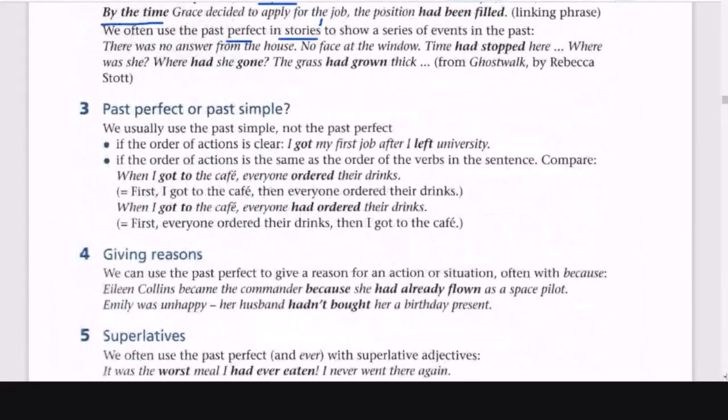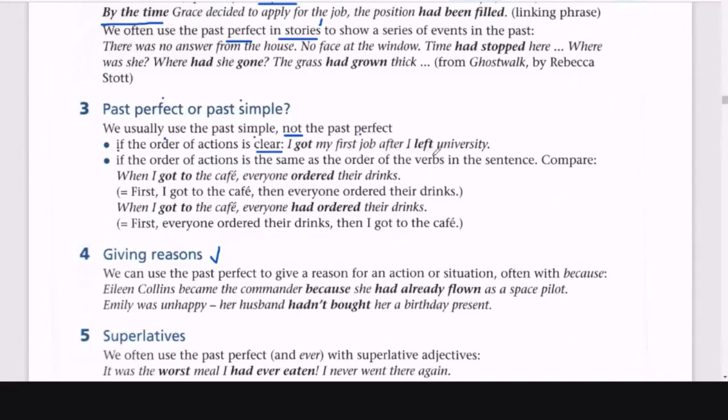Sometimes we also use it for giving reasons; that is number four. Now we can compare the past perfect and the past simple. When do we use each? We use the past simple, not the past perfect, if the order of the actions is clear. So if it's in chronological order, the past simple is enough. The past perfect is not necessary. I got my first job, I left university.